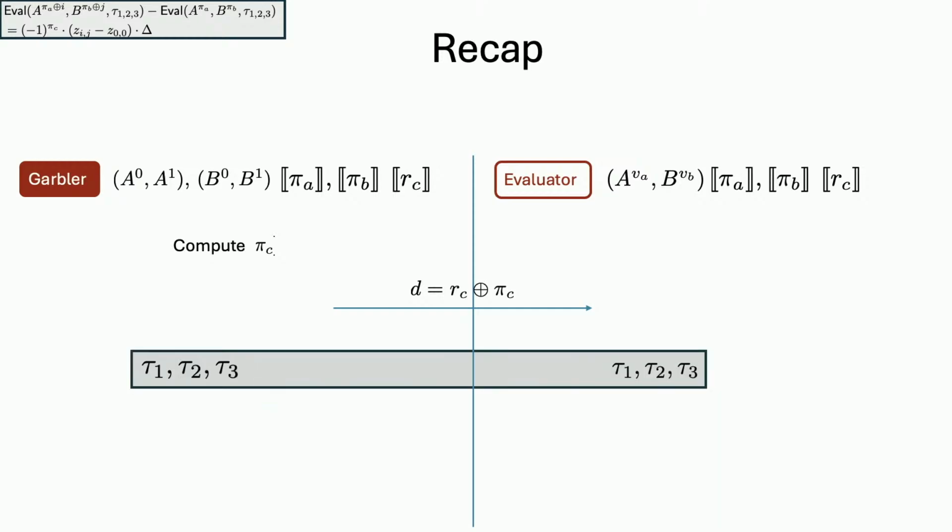And then the two parties can use encryptions of A, encryptions of B, and encryptions of C to assemble these three ciphertexts, which are essentially just some kind of low-degree combinations of these three ciphertexts. And once they have these three ciphertexts, they can locally compute this distributed eval function that, if you believe me, will actually give us the right output labels. And that's pretty much it for the overall flow of the protocol.